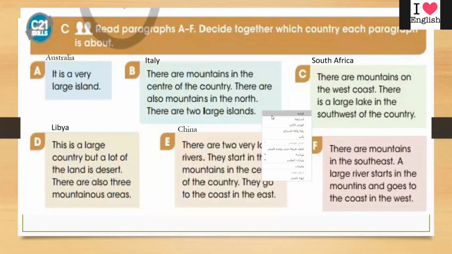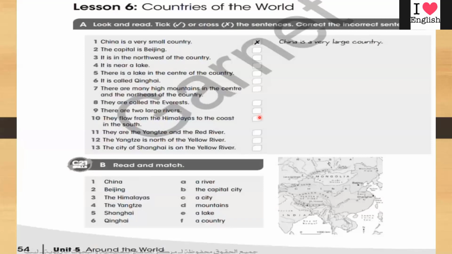So now we will move to the workbook. Could you please open your workbook on page 54, Unit 5, Lesson 6, Countries of the World.